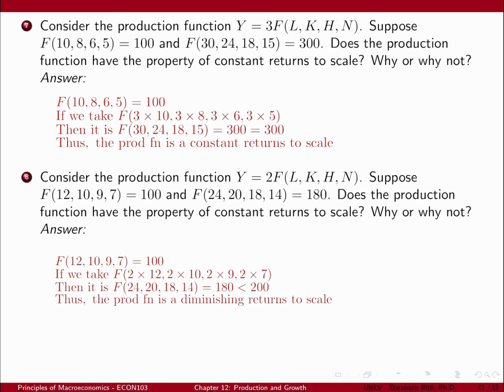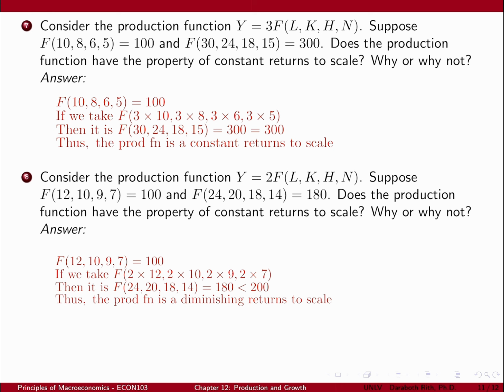Again, here we need to check if scaling all inputs by a common factor results in output being scaled by the same factor. If we scale the inputs L, K, H, N by a factor of 2, that is F(2 times 12, 2 times 10, 2 times 9, 2 times 7), then it is F(24, 20, 18, 14) equals 180, which is less than 200.